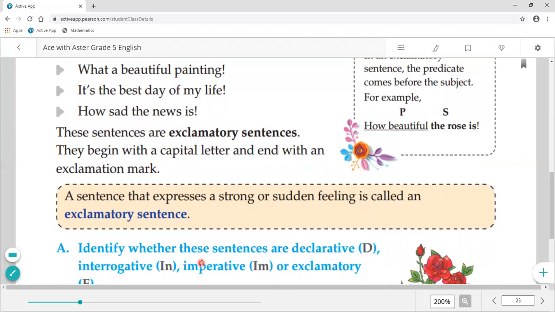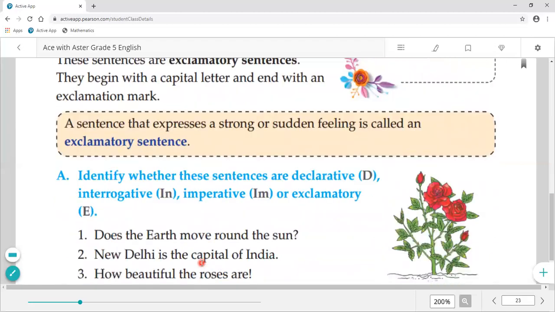So we have read about four kinds of sentences. First is declarative, in which we declare something. Second is interrogative, in which we ask something. Third is imperative, in which the sentence gives us command, request and advice. And the last one is exclamatory, which is all about feelings.